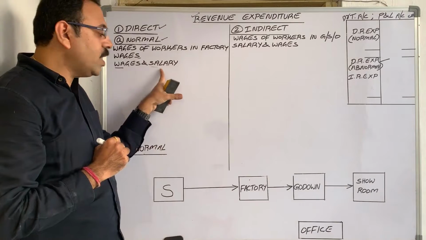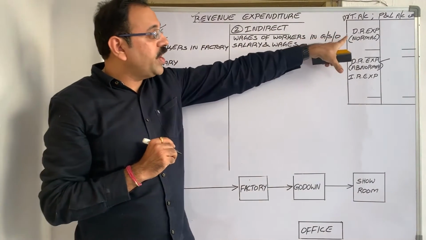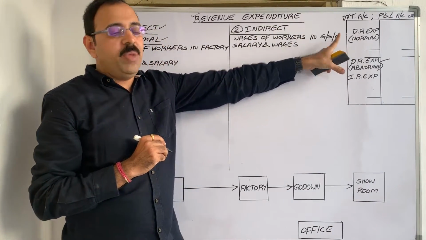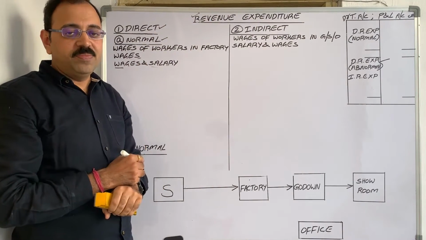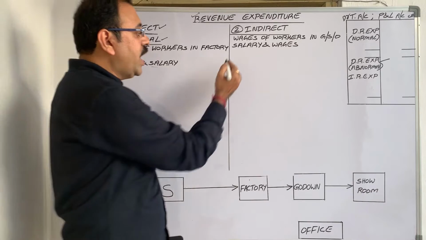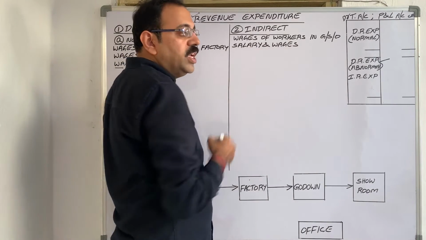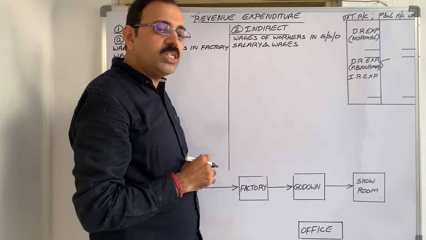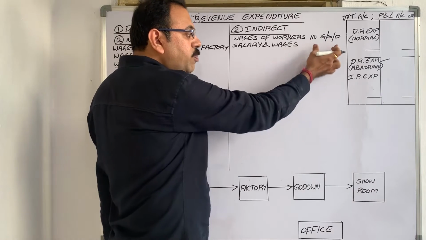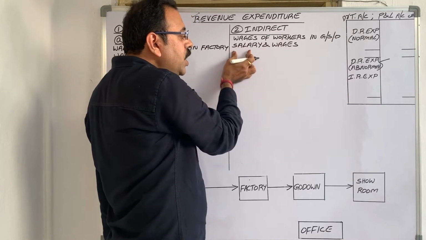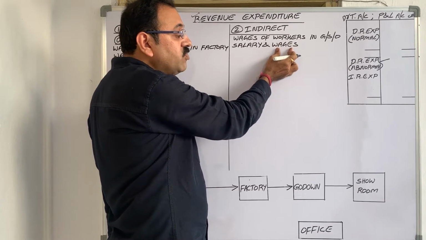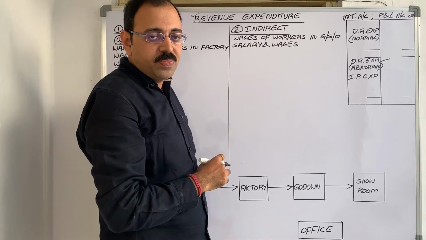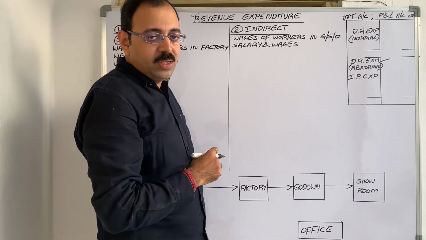Therefore wages and salaries also you have to show on the trading account debit side only. Means treat it as direct revenue expenditure. Suppose they have given it like this: salary and wages. What is the meaning of that? In that particular amount, the salary amount is more than the wages amount, and that wage is one unproductive wage or indirect wage.